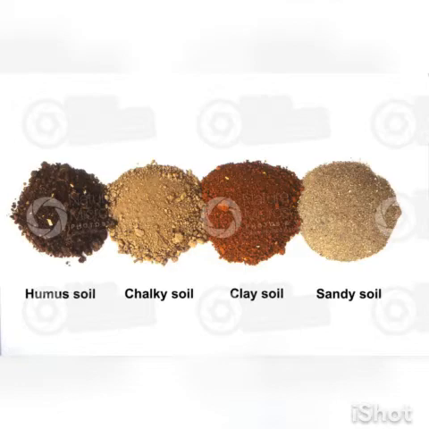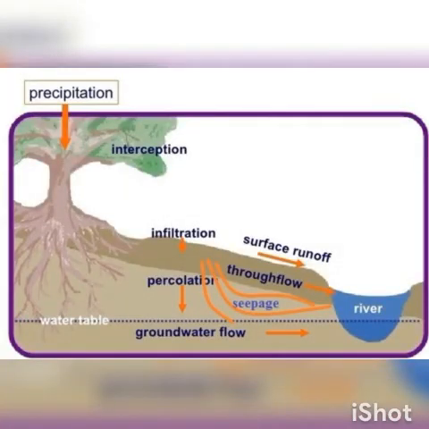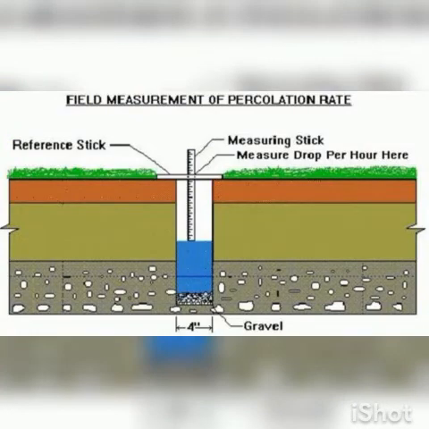And next we are going to study properties of soil. The first one, percolation rate of water in soil. What is percolation? Percolation is the movement of water through soil. Water enters the soil from above, and how fast the soil absorbs the water is the percolation rate of water in soil.